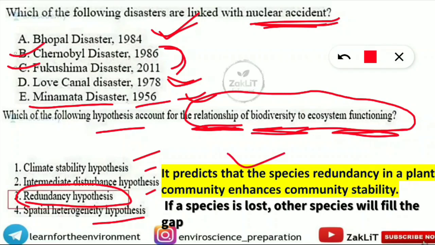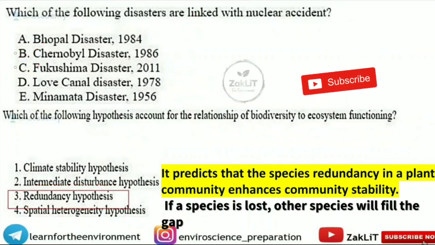It predicts that species redundancy in a plant community enhances the community stability. So in general terms, if a species is lost in any place, other species will fill the gap. As a result, it enhances the community stability as per this hypothesis, that is the redundancy hypothesis. So these were some of the important questions and discussion which we made in this video.